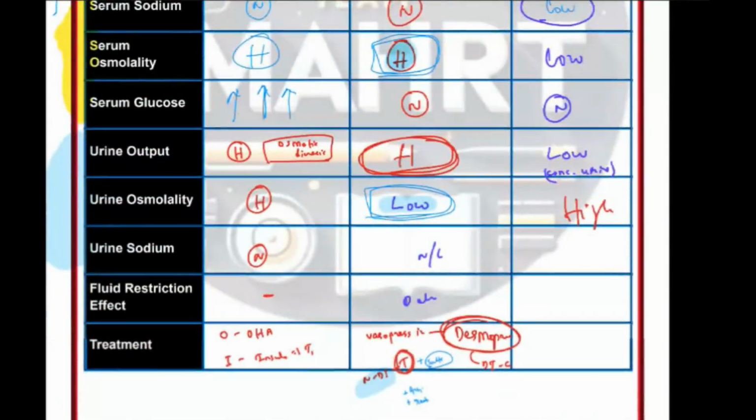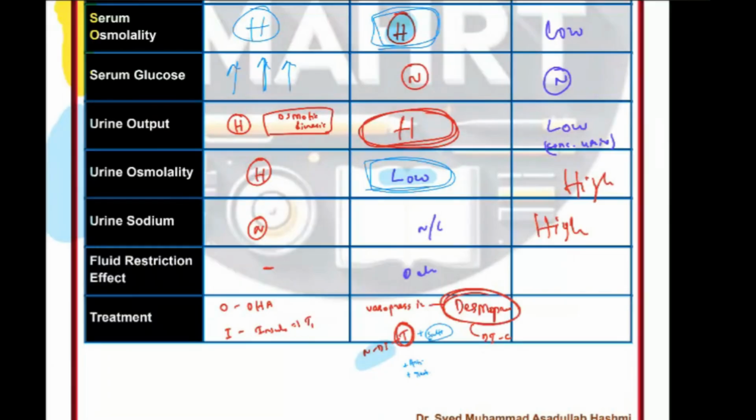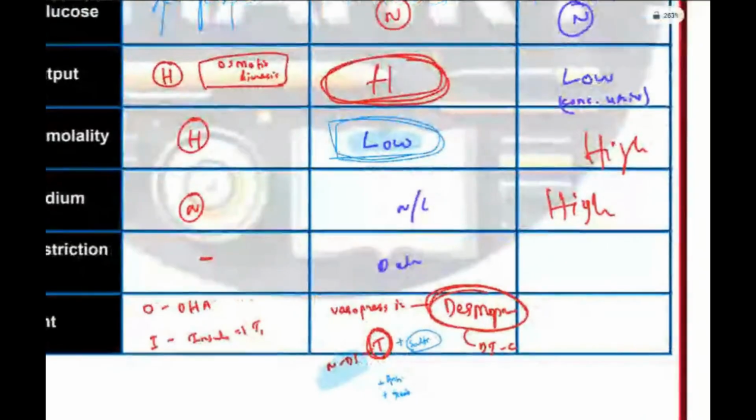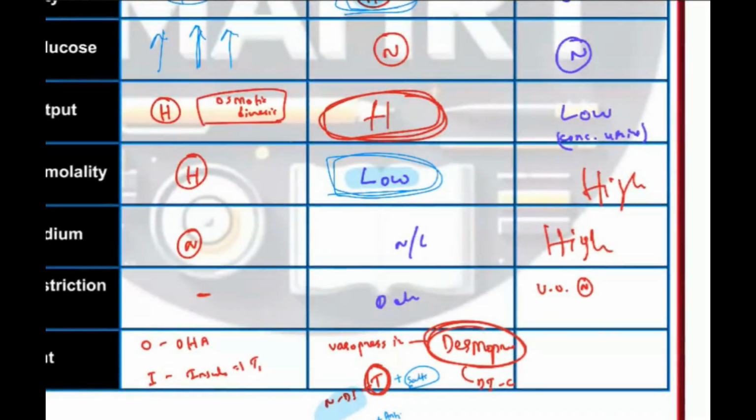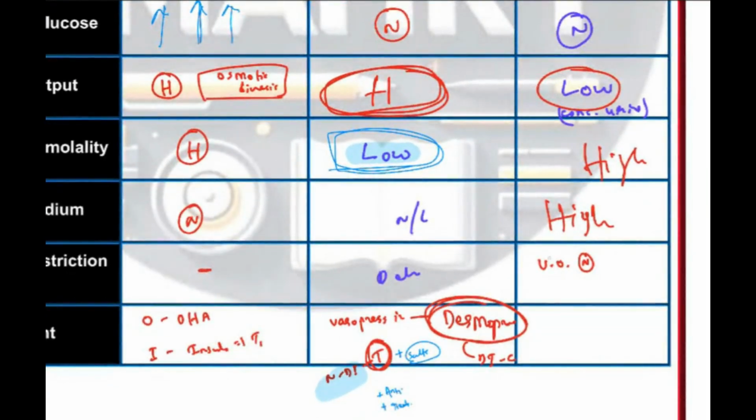What about urine sodium? Urine sodium will be high, again because of concentrated urine. So if you restrict the fluid, what will happen? If you don't allow the patient to drink more fluid, urine output will become normal, because urine output was low. If you restrict fluid, ADH will stop naturally, and then urine output will become normal.